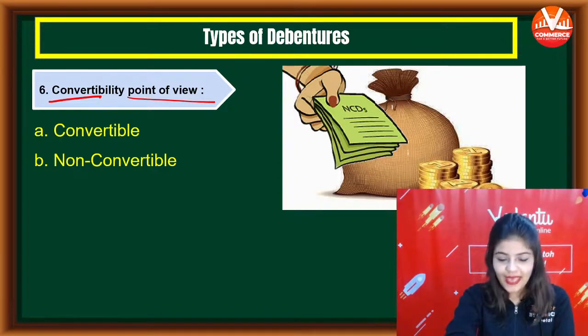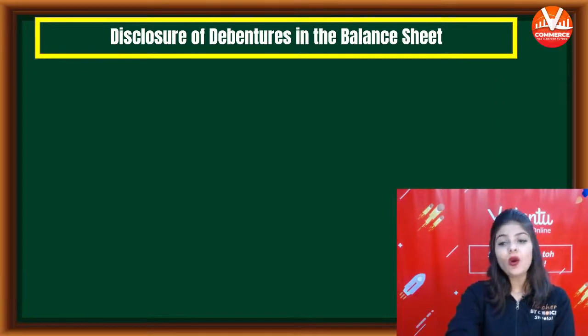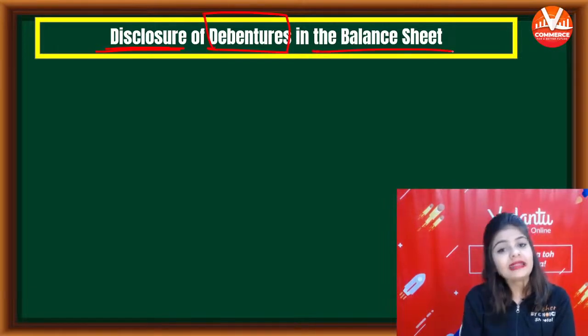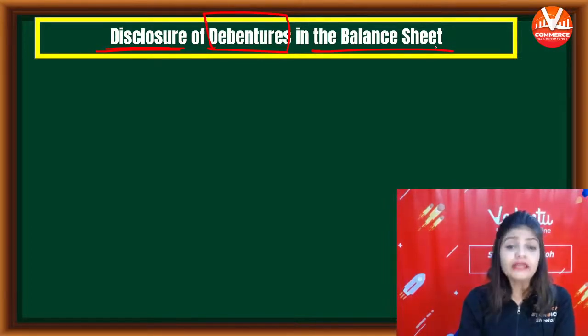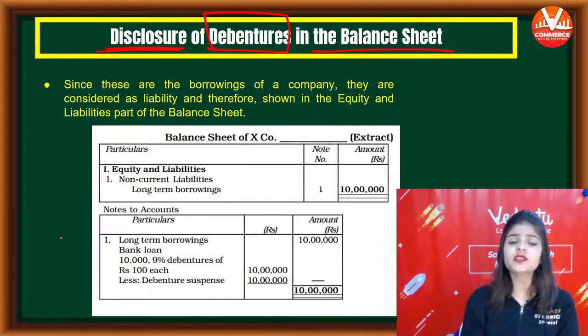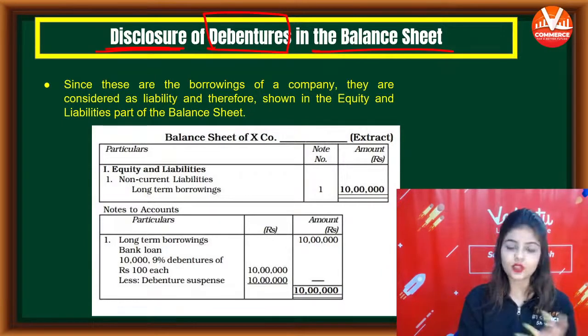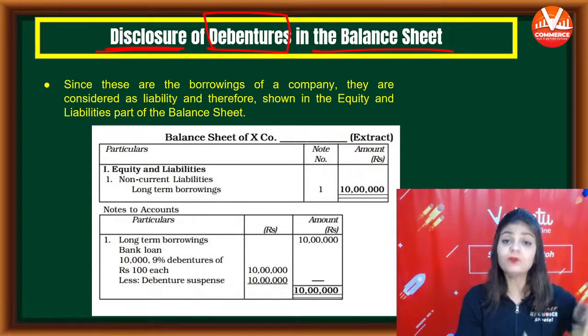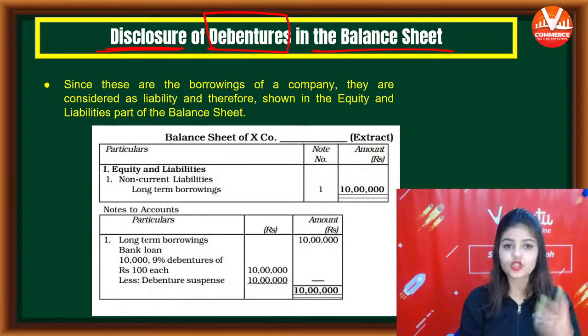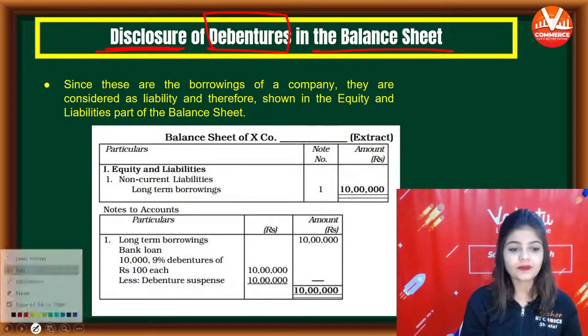So, yes, Pranav. Now coming on to the last topic of today, disclosure of debentures in the balance sheet. How the debentures are disclosed in the balance sheet. As the company borrows funds through debentures, it is a liability.